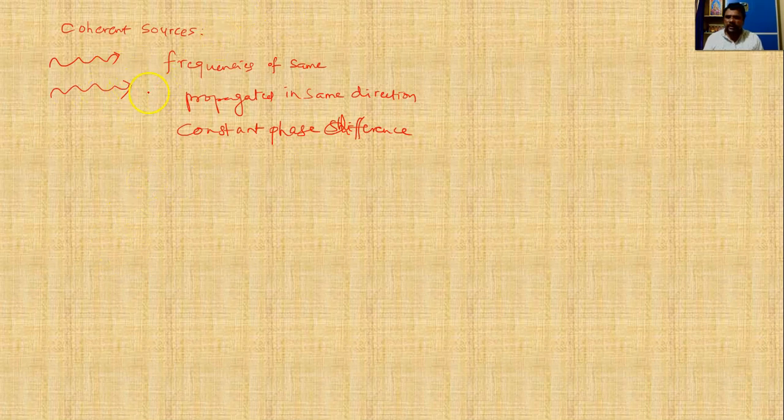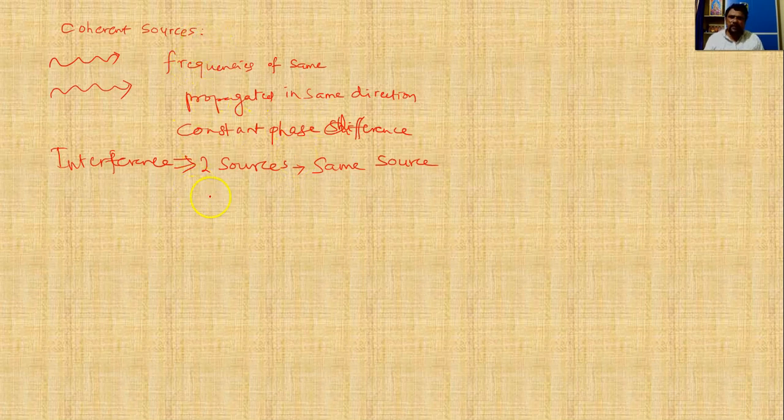So, for interference to happen, we need two sources. These two sources can be derived from the same source, or they can be different sources. But the thing is that two independent sources cannot be coherent sources.